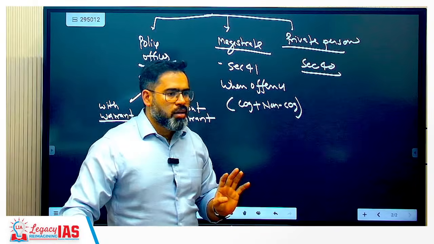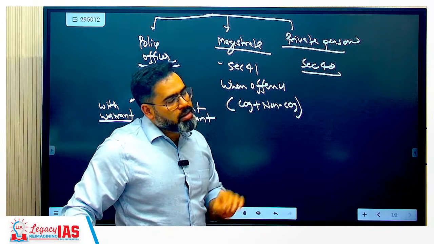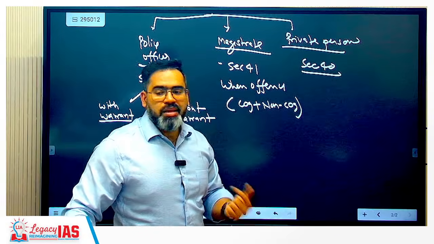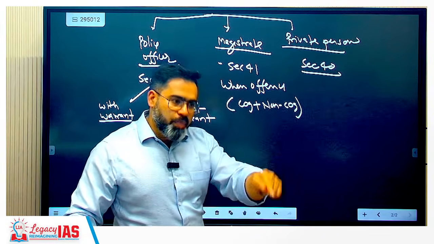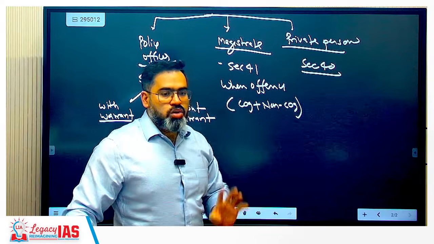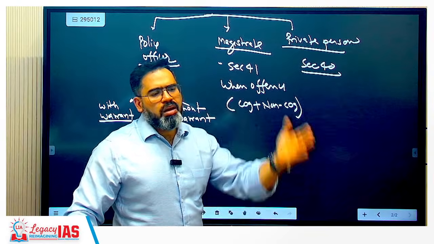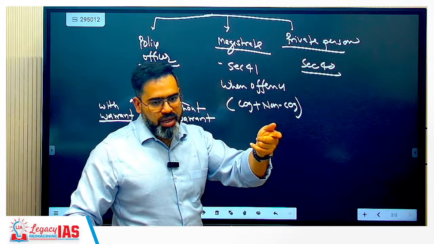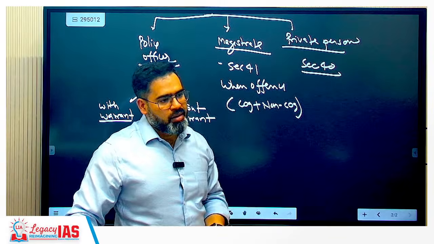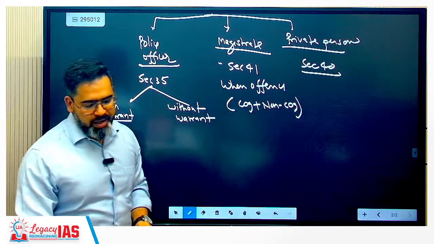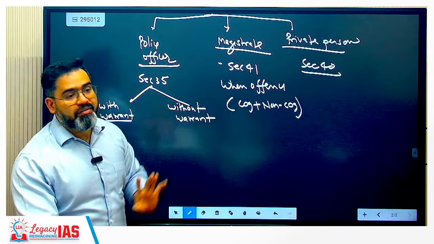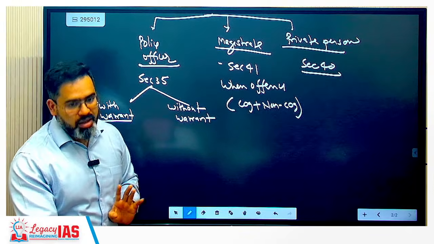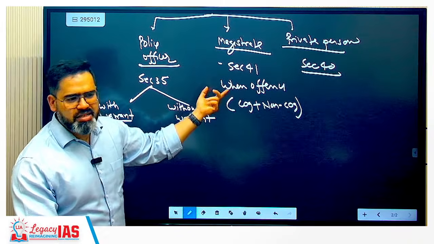Clear? So here I say that in the presence of the magistrate does not mean the magistrate should be present there. It simply means that whenever he comes to know about this situation, he can take cognizance of it and he may issue the order. Correct? That is the magistrate. The third is by private person. This is very important actually, because till here everyone is clear. Yes, the magistrate can do it.